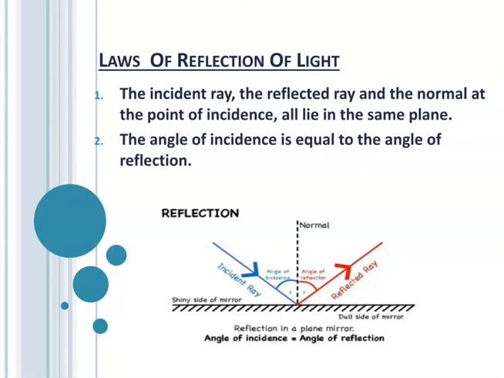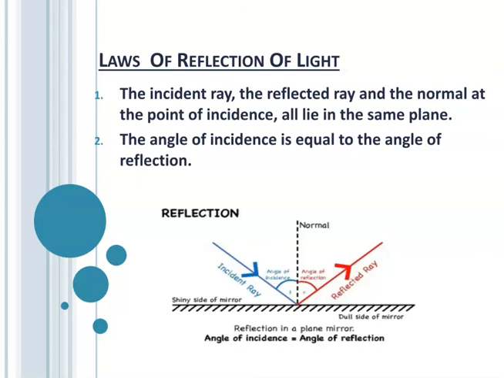After striking the reflecting surface it bounces back in the same medium, and that is called the reflected ray. The point on the reflecting surface where the incident ray strikes is called the point of incidence, and the perpendicular line drawn at the point of incidence is called the normal.